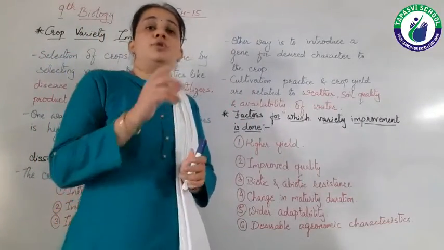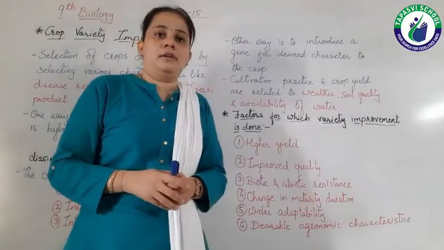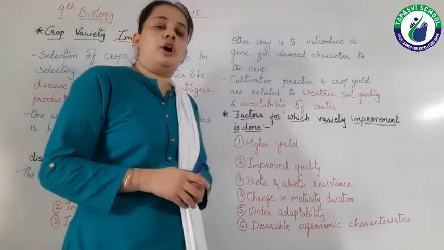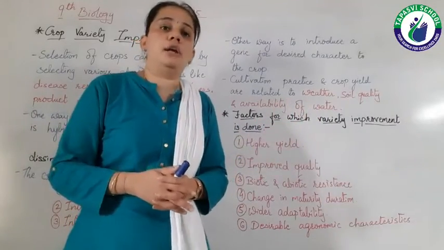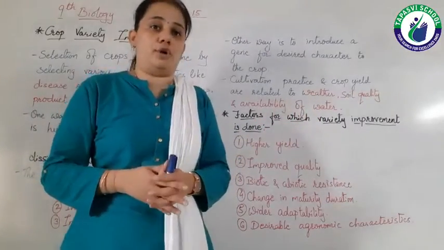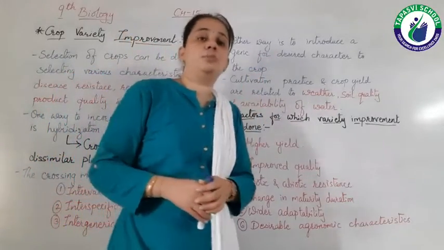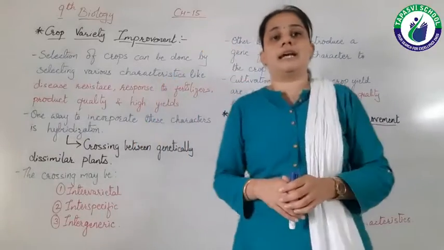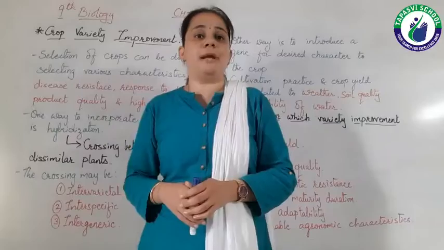Means we have to introduce the gene for the particular character into the crop, and then we can get that crop or the seeds of that crop, right? So this is the second method. Which are the two methods to incorporate the desired characteristics in plants?